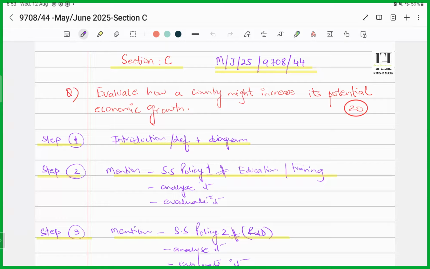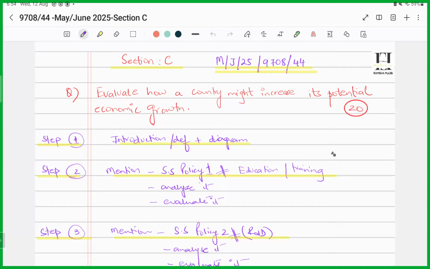As the examiner says, even if you've given 2 of the supply side policies and you've talked about them using those chain analysis and you have analyzed it well, you've developed the relationships, you've evaluated it, it's fair enough. But then I would rather go with 3 policies. We'll be talking about 5 to 6 policies, and out of these, you can pick any 3 which you like. Choose the ones in which you can talk in depth and you can analyze it well and evaluate them as well, right?